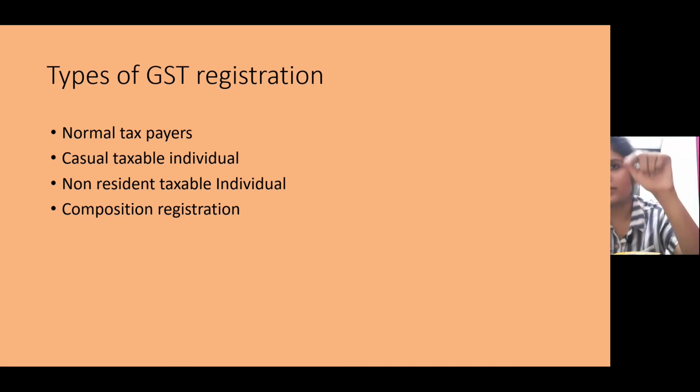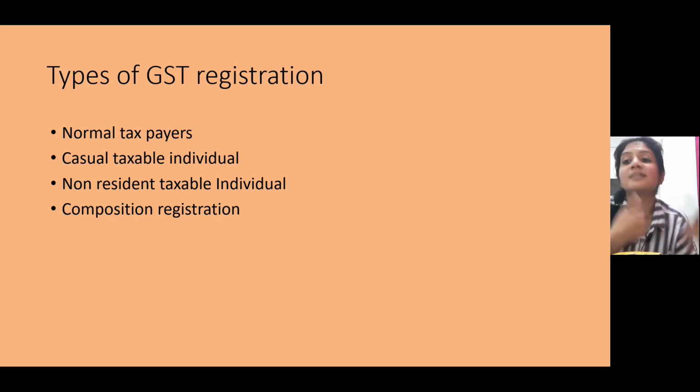Casual taxable individual. Now the next point is the casual taxable individual, who is doing business seasonally or occasionally. Third one, non-resident taxable individual. When I'm talking about business that I'm doing in another state, even the non-resident taxable individual, that is an individual who resides outside India but occasionally supplies goods. Here again you have to understand it is not only about doing business but also about the supply of goods and services, as agents or as a principal or in any other capacity, to Indian residents, and such persons are liable to file for registration under this category.